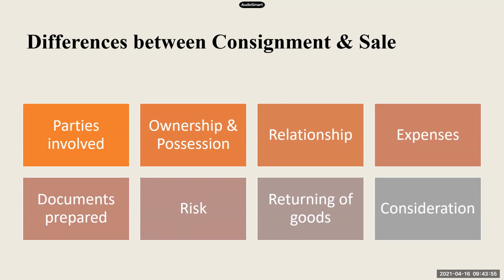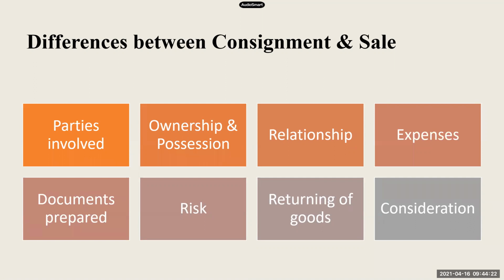In case of consignment, there are two important documents prepared. The first one is called a pro forma invoice and the second one is called an account sales. I'll repeat, two documents are prepared in case of consignment. The first one is called a pro forma invoice and the second one is called account sales. We will study the detail of these two documents later. We'll continue with the differences point right now.